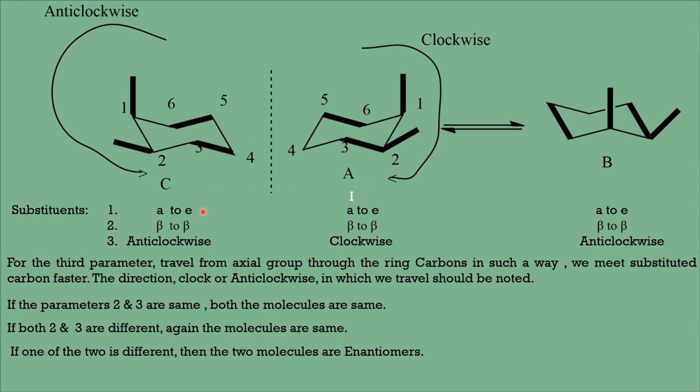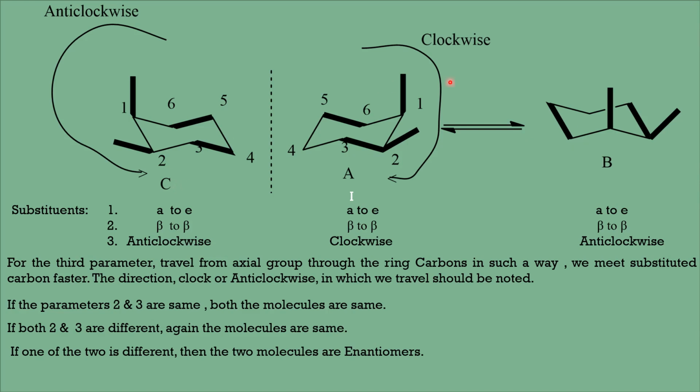Therefore, in case of A and C, these 2 are differing only in the third parameter. There is only one difference. Therefore, these are enantiomers. These are having an enantiomeric relationship. Now, you look at the parameters of C and B. For C and B, all the 3 are same. Therefore, B and C are the same.